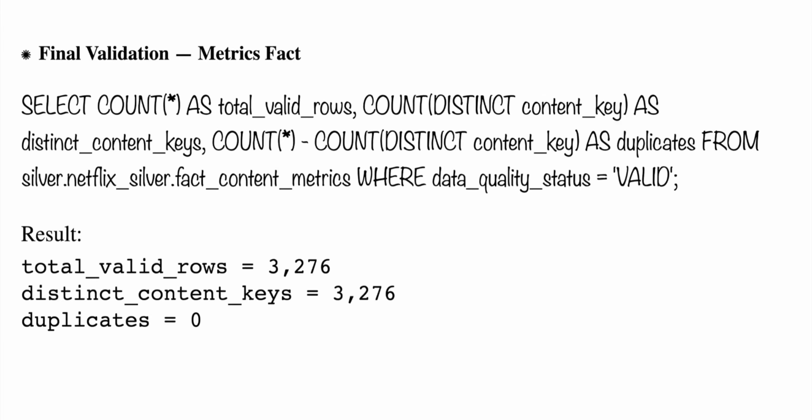Final validation of the metrics: I modified the code, ran the respective silver model refresh, and refreshed the gold model as well. Finally, after all these things, I got these records, no duplicates. Now our data is accurate.